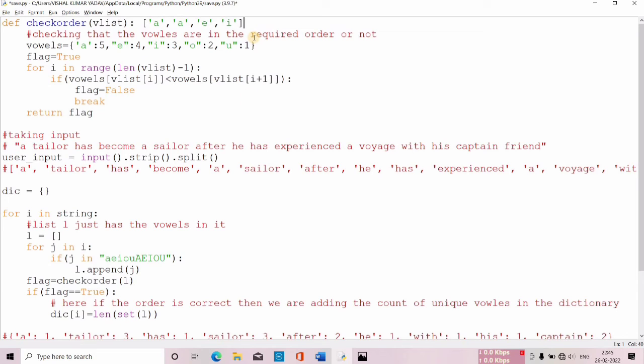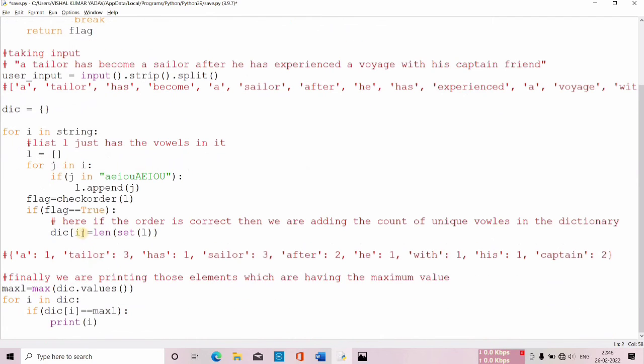What does set L do? Set L will convert this list into this format. As you can see over here, if I write set L, this list gets converted into this data structure where I'm just having the unique vowels. This is the purpose of the set function. Once this is done, I count the length of the set, which over here is 3, right? And then I'm adding that as the value in the dictionary.